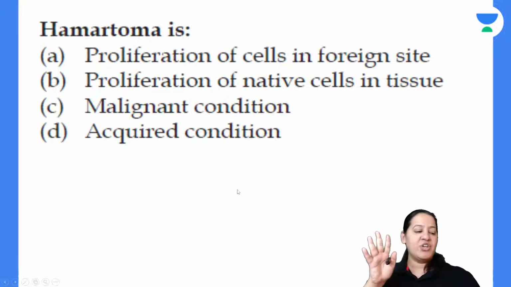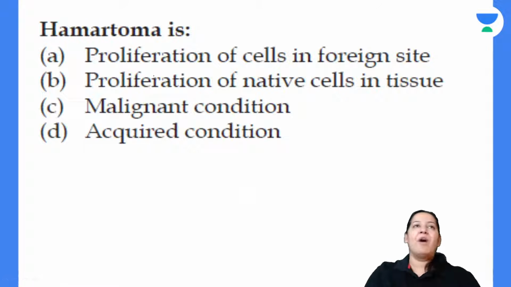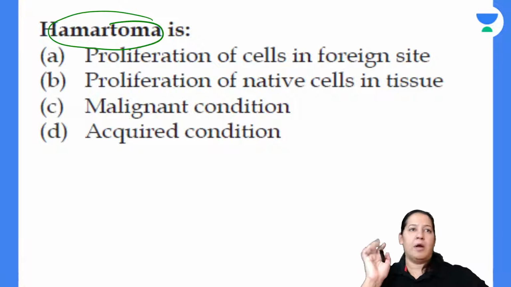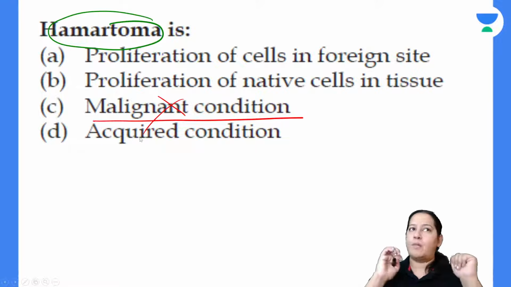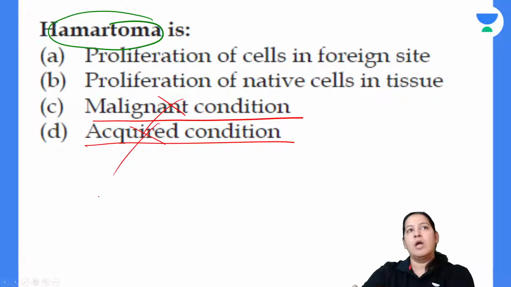Now, come on, the next question. Can anyone of you define hamartoma? What is hamartoma? Read the four definitions. Tell me what is correct about hamartoma. Is it a malignant condition? No, it is neither benign nor malignant. Is it an acquired condition? No, I will not go with this option. Now from A and B, what is correct? So Z is saying B.